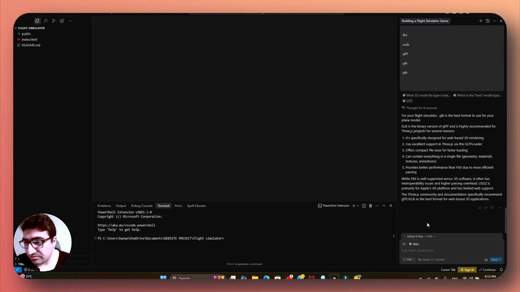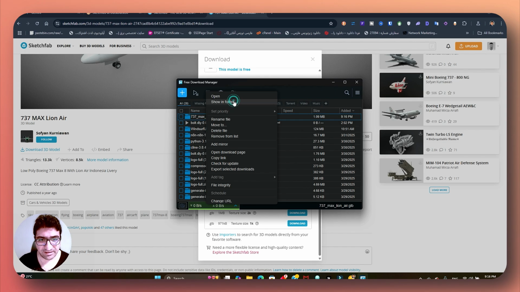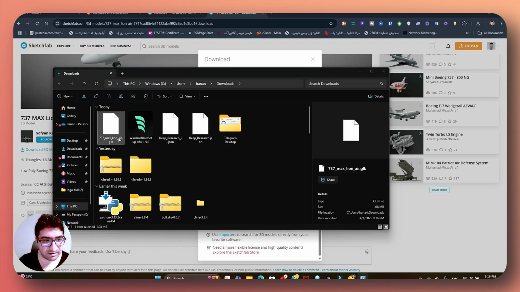For your flight simulator, GLB is the best one to use for your plane model. GLB is the binary version that is highly recommended for Three.js projects for several reasons. It's specifically designed for web-based 3D rendering, okay? So we're just going to get the GLB. So which one? One meg, texture 2K. I'm going to download it already. Let's download it right now. Pretty small size. All right, GLB.